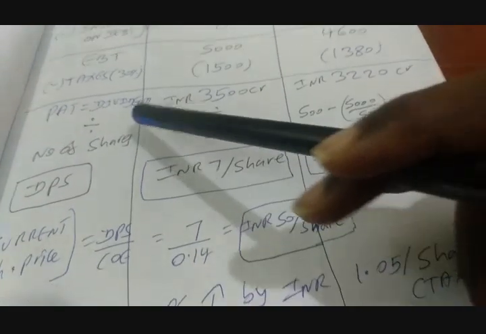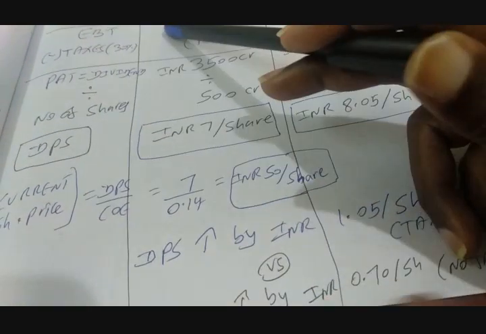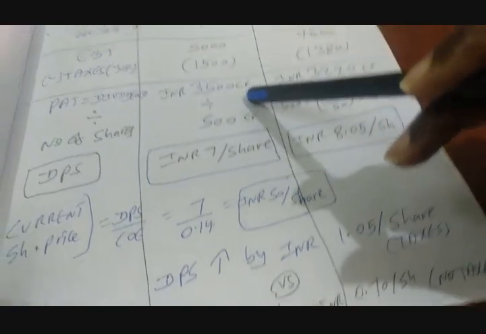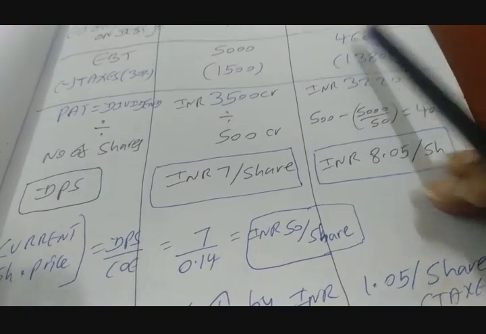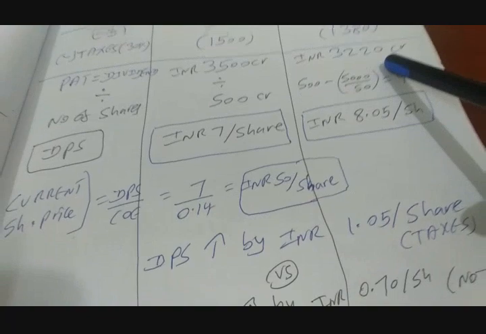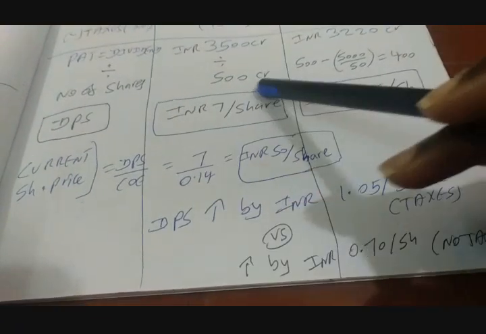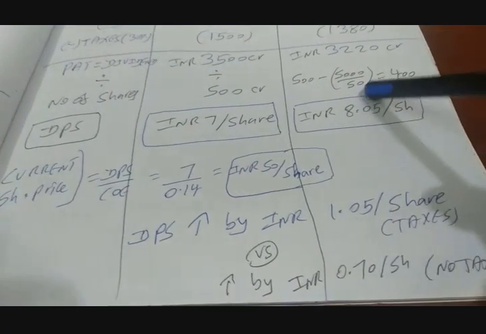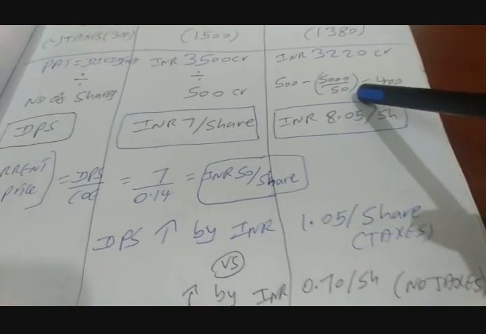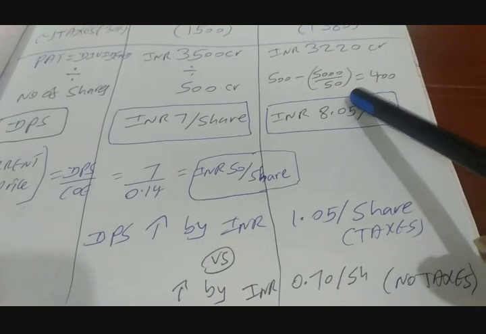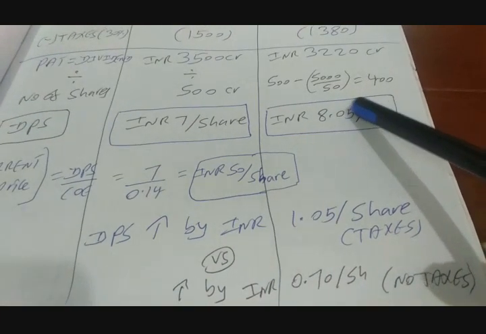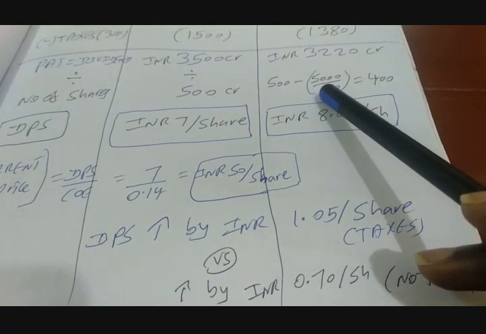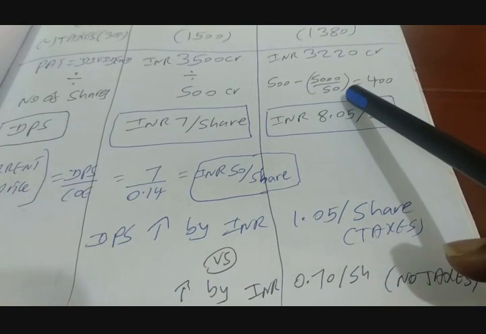So now PAT is EBT minus your tax. So the no debt option gives PAT of 3,500 crores, whereas the debt option gives you PAT of 3,220 crores. Divided by the number of shares, the no debt option gives you number of shares of 500 crores, whereas the debt option gives you number of shares of how much? Why don't you guys compute this? It is 500, the original number of shares, minus 5,000 by 50.